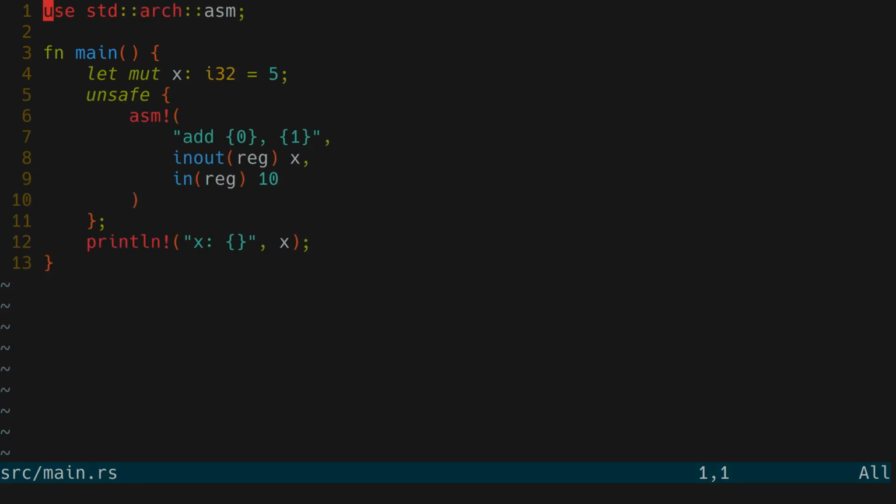Inline assembly for low-level operations can be used with unsafe. Please don't do it if you respect the borrow checker even remotely. Here is an example of adding 10 to 5.